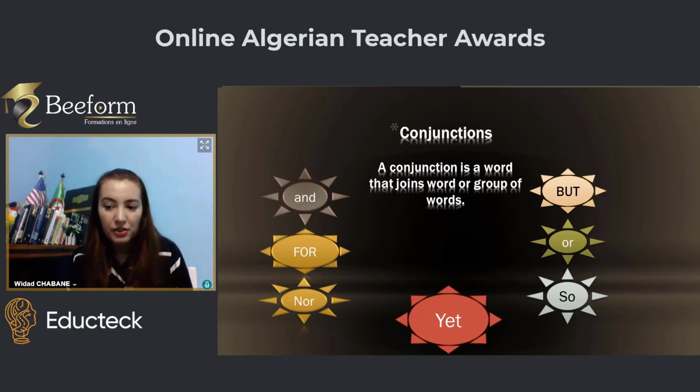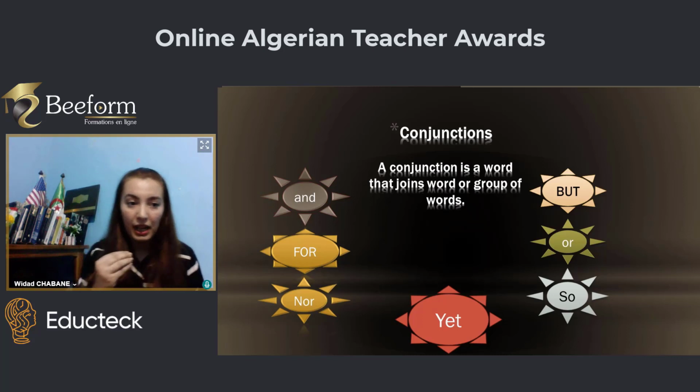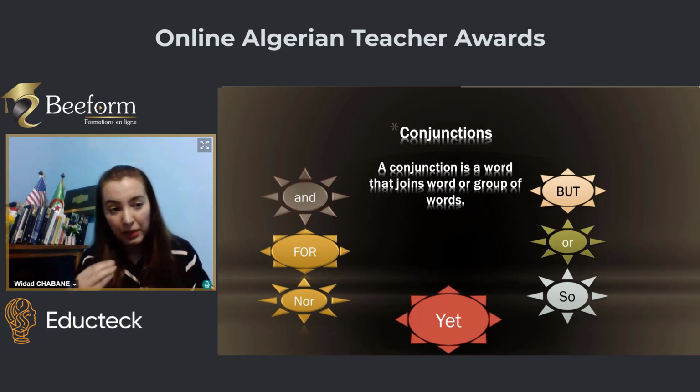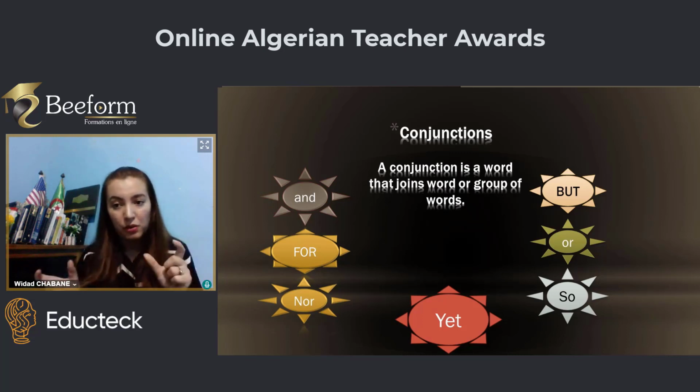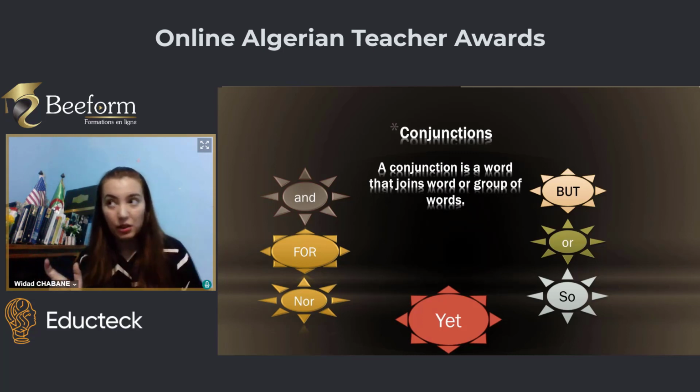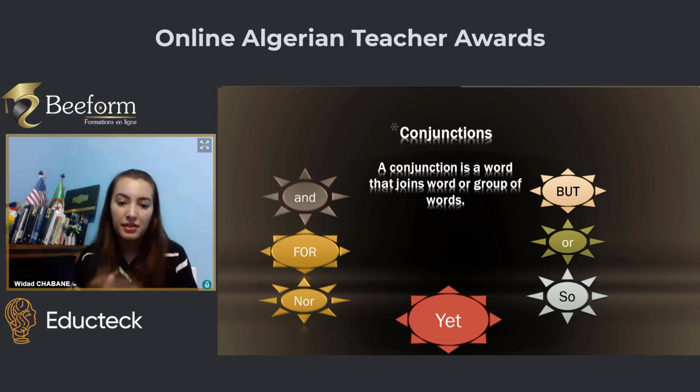Coordinating conjunctions. For example, I am ill. I still want to go to school. I am ill, but I still go to school. So we joined two sentences with "but," a coordinating conjunction.